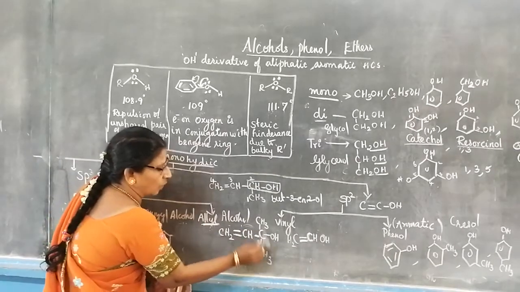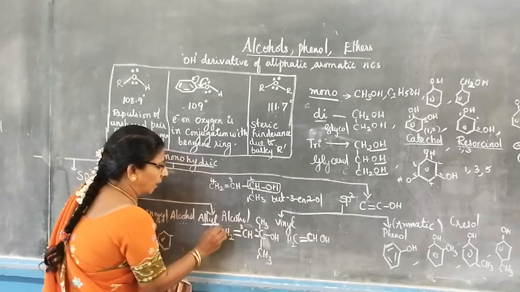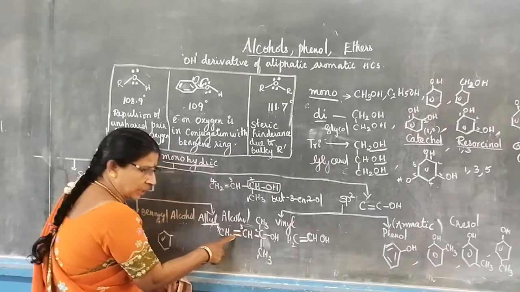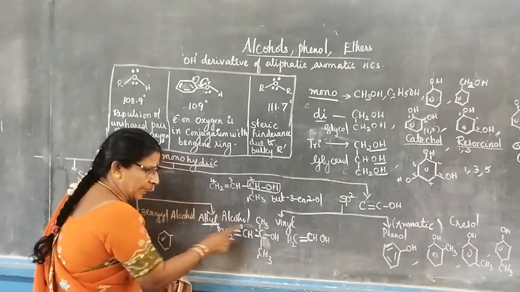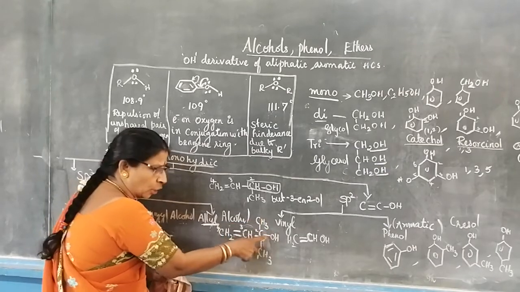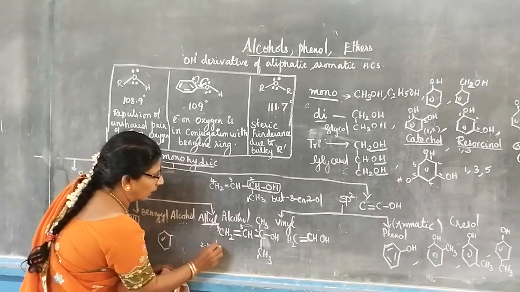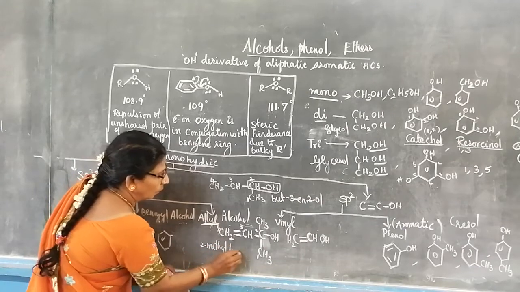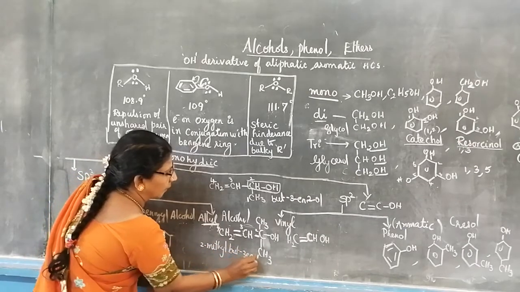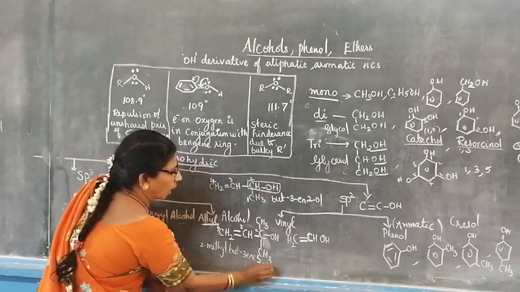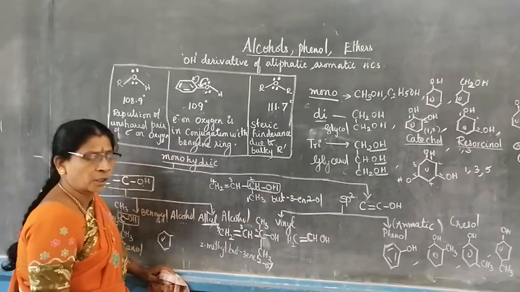So which one will we start? 1, 2, 3, 4. It is also 3-yne... 3-ene. But the second carbon has the methyl group and the second carbon is having OH also. So 2-methyl-3-buten-2-ol.